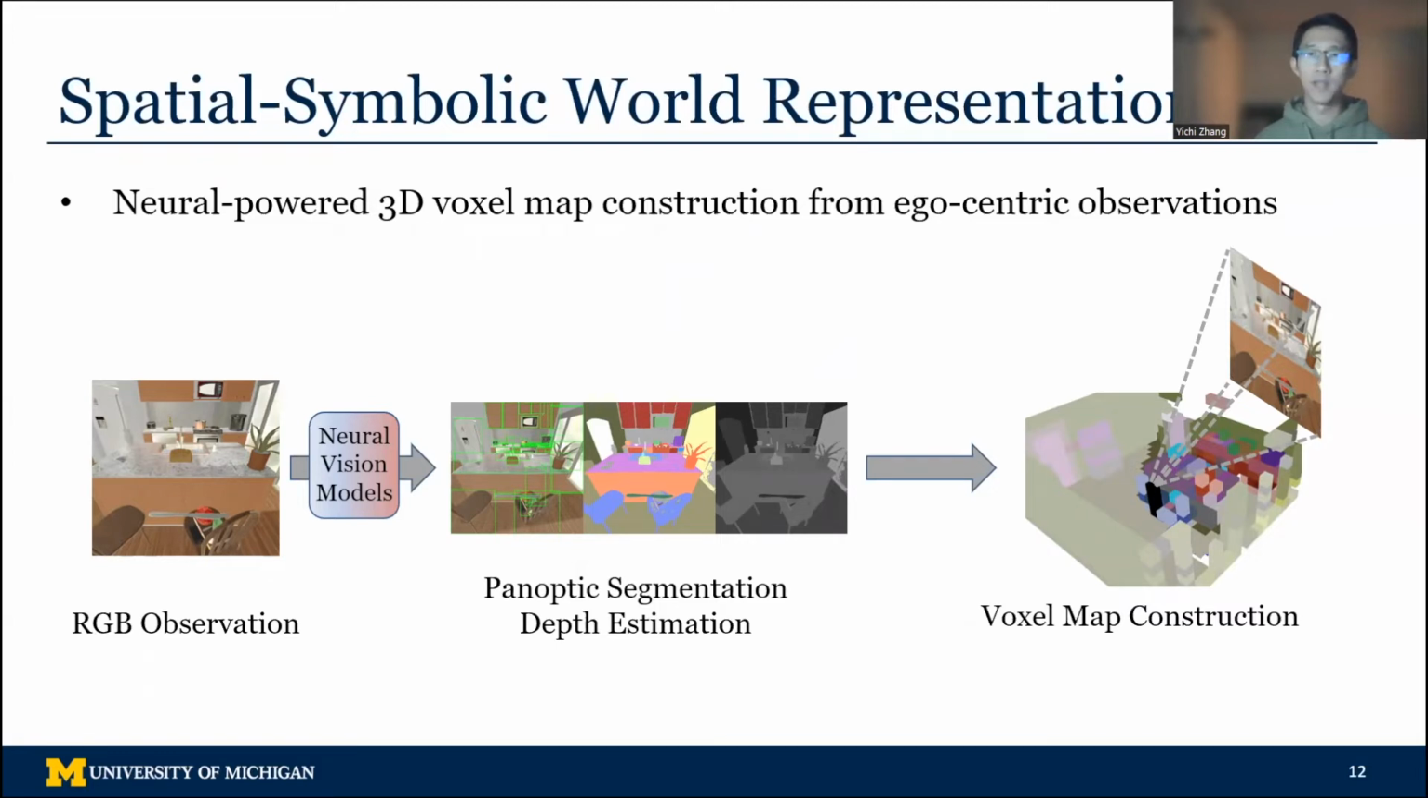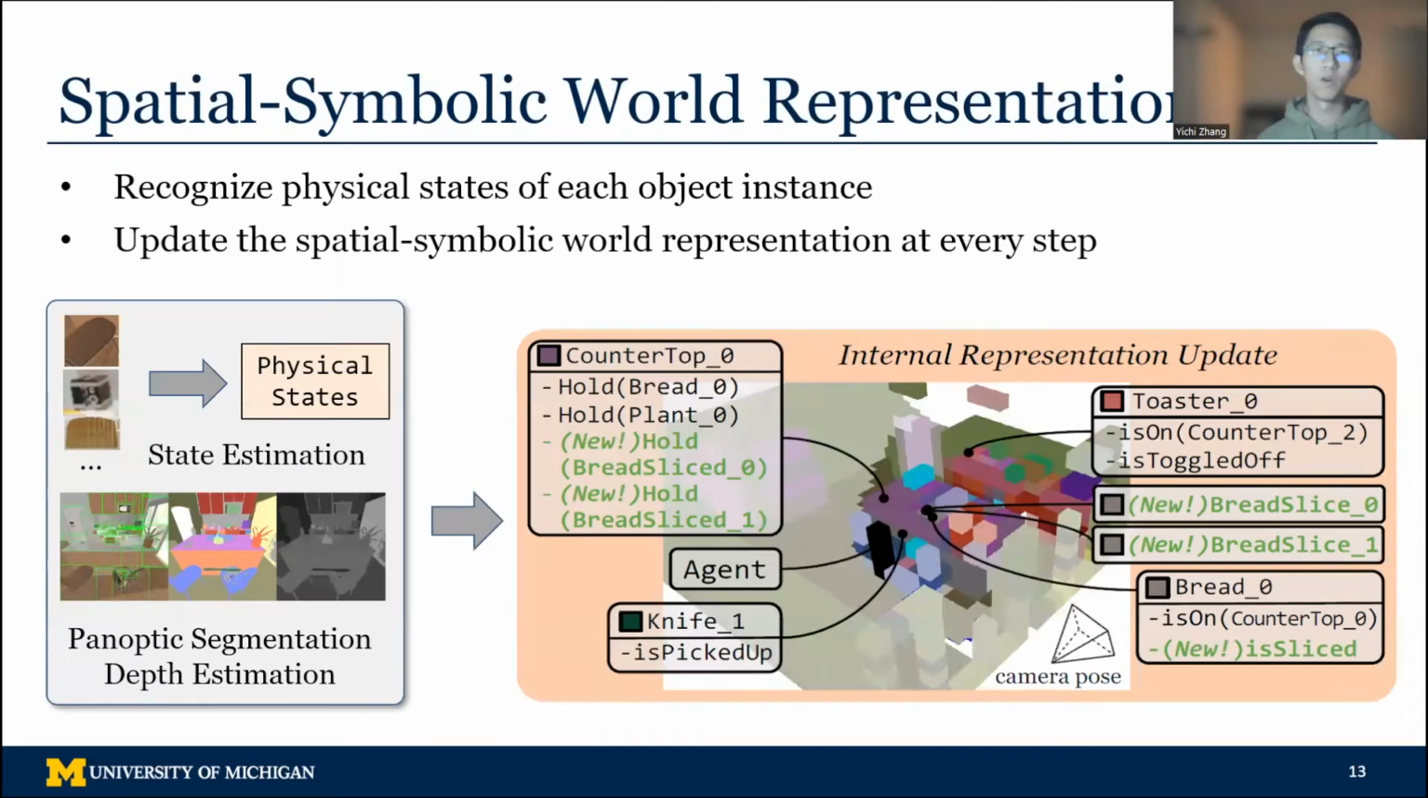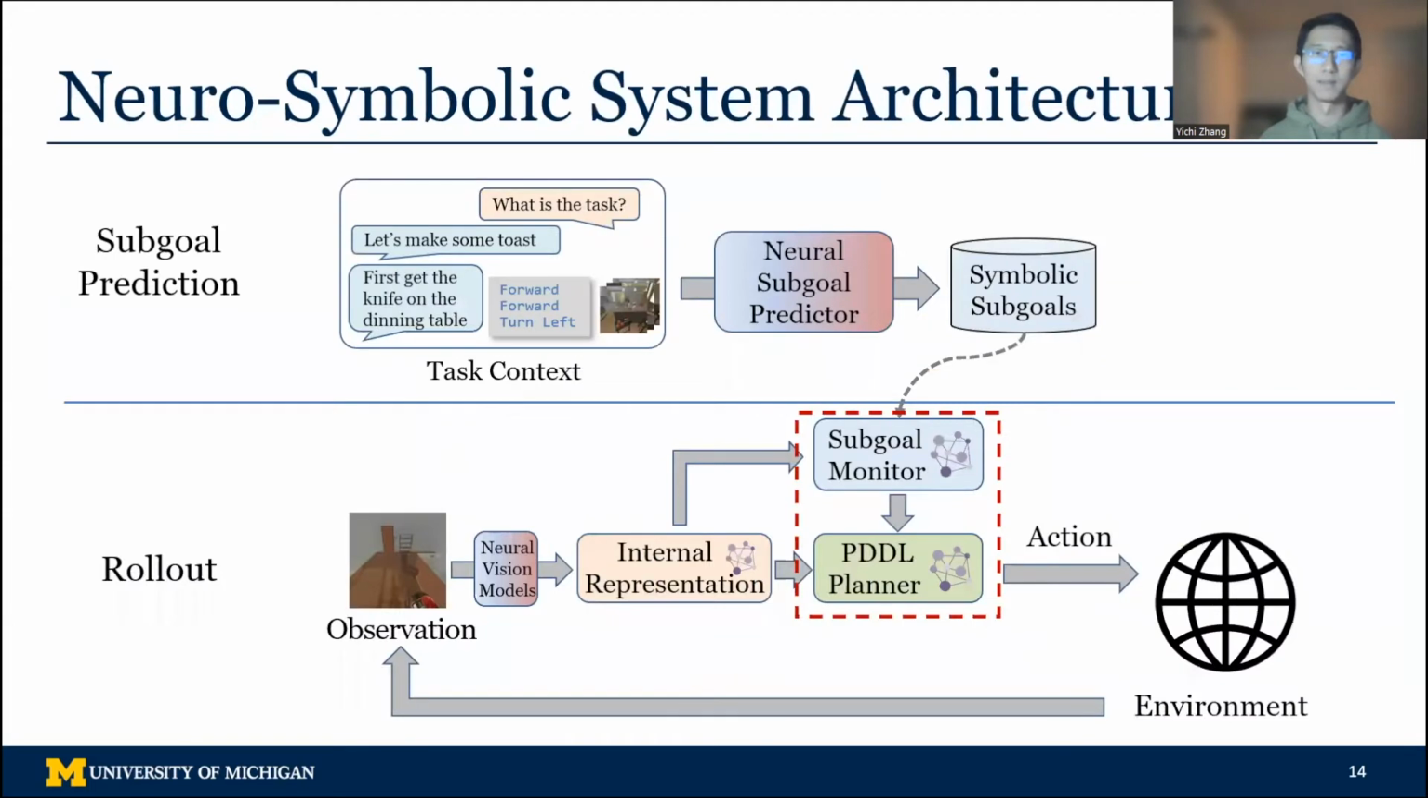Then a 2D to 3D projection operation is used to transform 2D detections into the 3D voxel map. The map is updated across the entire session, which can serve as the agent's memory about the world. Furthermore, we propose a state estimator to estimate the physical state of objects, as shown in the pop-up boxes in the right figure. Since all the objects and predicates are grounded on the voxel map, we call it a spatial symbolic representation, which can be used for both task planning and path planning.